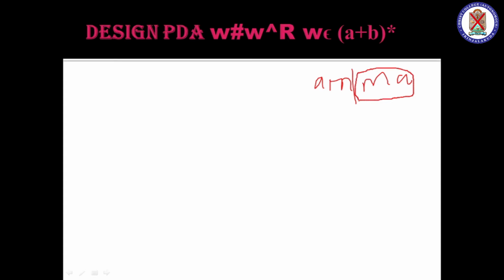It is a simple way of saying it; complicated definitions are also there. The first position is matched with the last position, the second position is matched with the second last position, and so on. That is also called a palindrome. So what is an odd length palindrome?